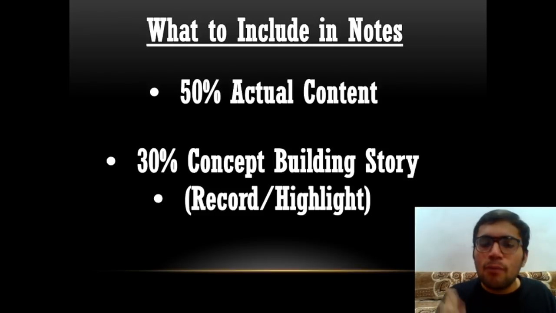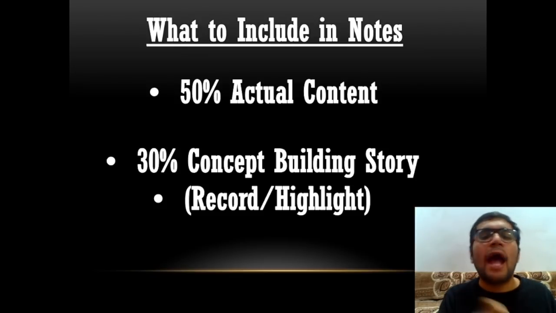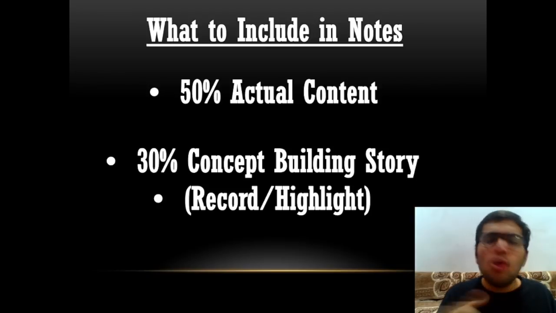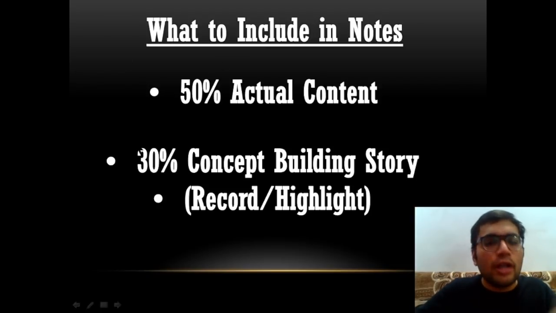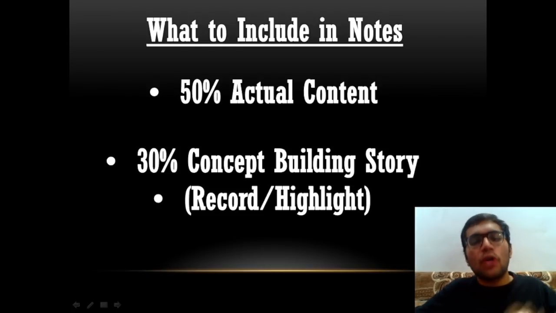Now regarding the 30%, the concept building story: you have to make notes concise so that you can revise them. Suppose you are revising your notes and you forget what something means. For that you will have to revisit your book, and there you will see that 30% concept building story. How will you simplify it? You can highlight it. Don't highlight your actual content because you have already written that in your notes. Highlight what is not written in your notes and is important to build the concept.